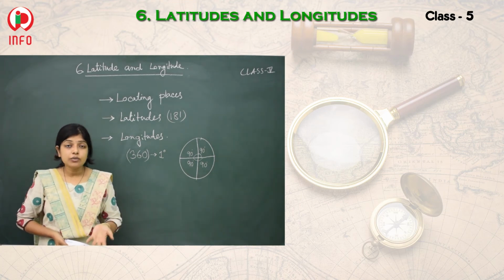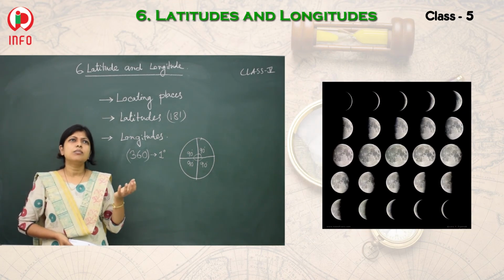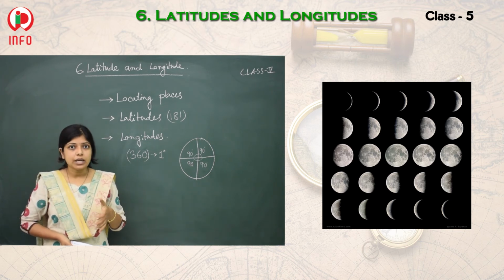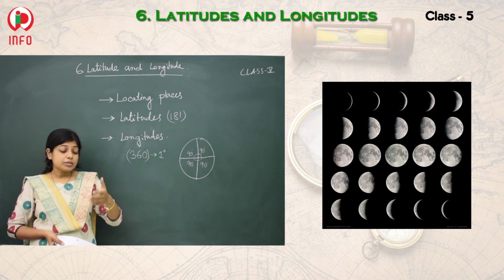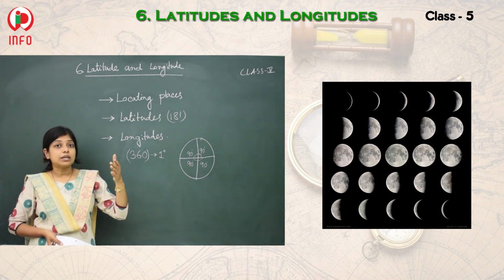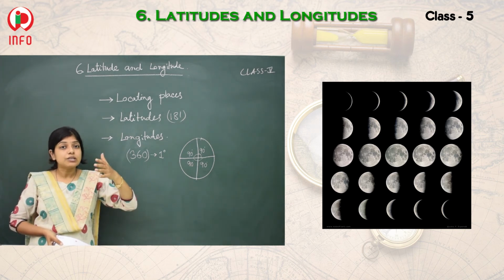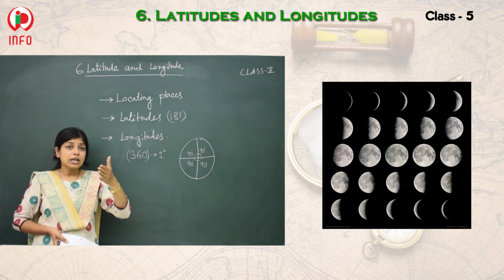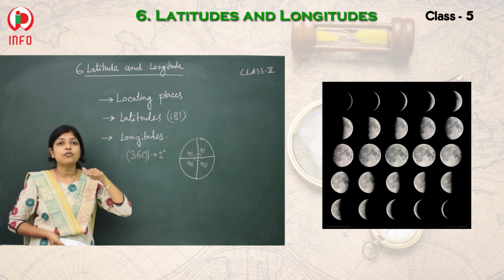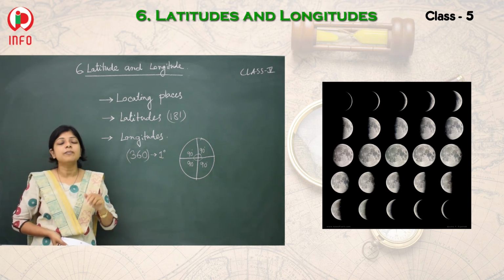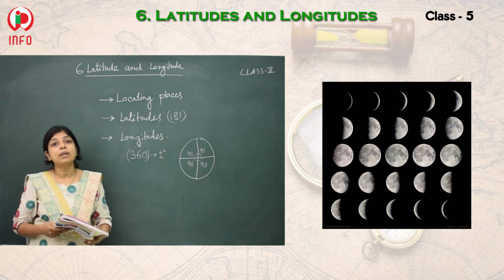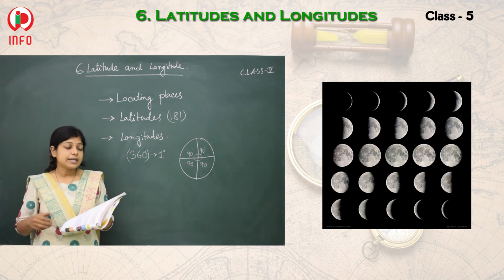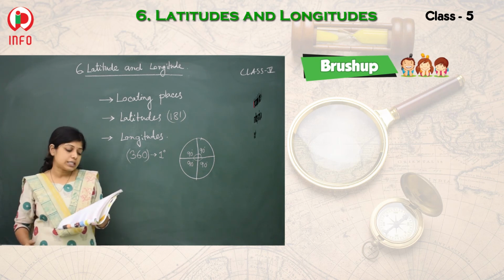Now you can understand one thing, that if you see the moon, sometimes its shape changes. Yes. Sometimes it goes from smaller to bigger, and again from bigger it reduces in size. So whatever it may be, whenever it is half, that one is called the half circle, or the meridian. And one more thing is there, let's brush up the full lesson.